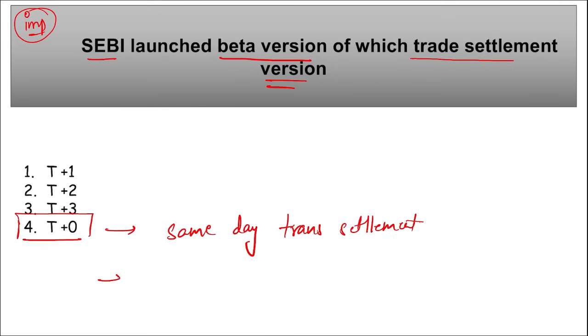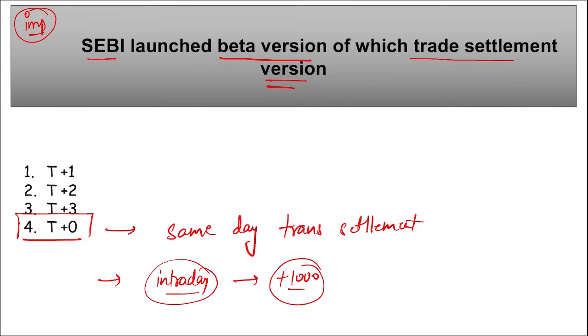That means, for example, if you do an intraday trade, right, and you made a profit of, say for example, 1000 rupees, this 1000 rupees used to come into the account where you used to trade. Say for example, you are using the Groww platform, right? On this you are buying and selling equities, you are doing intraday, you are doing option selling and buying. So on this you made 1000 rupees profit.